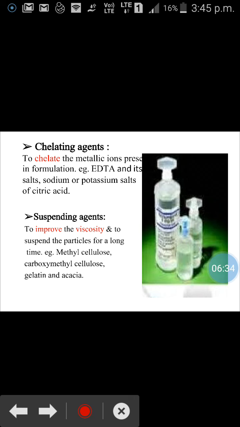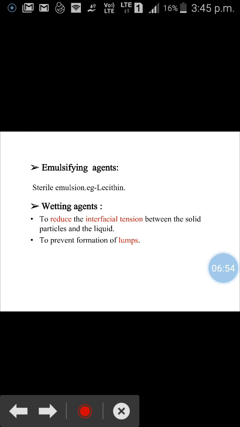Sixth, suspending agents are used to improve the viscosity and to suspend the particles for a long time. Example, methyl cellulose, carboxymethyl cellulose, gelatin and acacia. Seventh, emulsifying agents are used in sterile emulsions. For this purpose, lecithin is generally used.